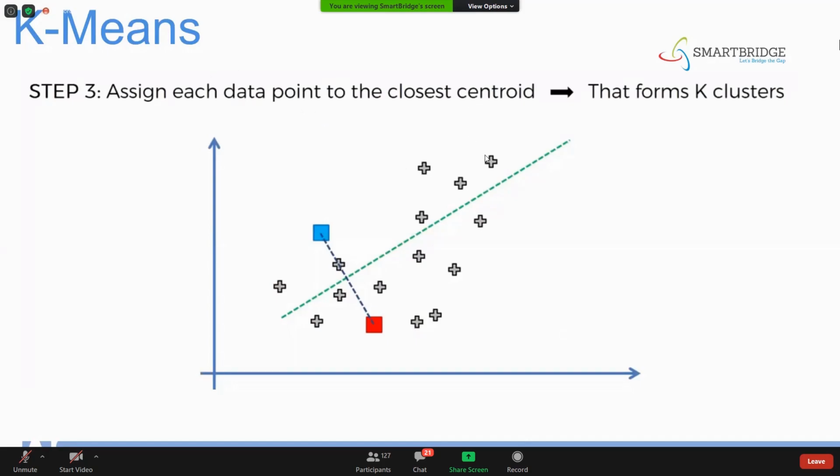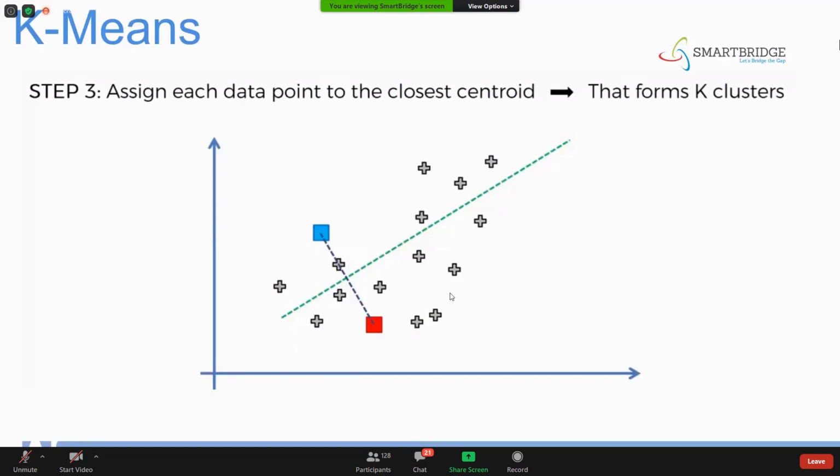Since we have two centroids, we have to find the distance from each point to this centroid and to that centroid. Suppose this data point is closer to the red centroid rather than the blue one. This point is nearer to blue rather than to red.